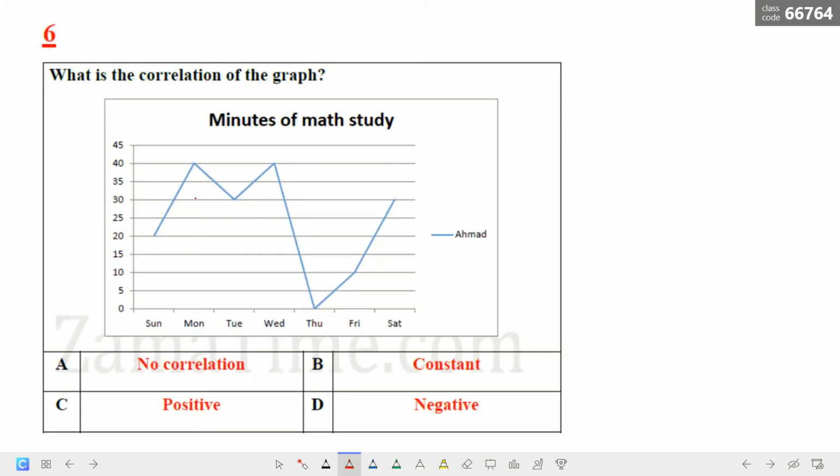Now, what is the correlation of the graph? You know the correlation here, you can see it goes up, down, up, down, up. That means there is no correlation here. There is no correlation because it's not constant. So the answer here is, because as you see, it goes up, down, up, down, up, so there is no correlation.